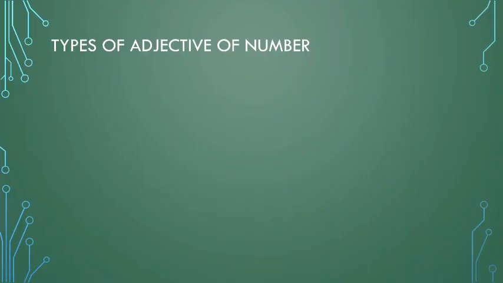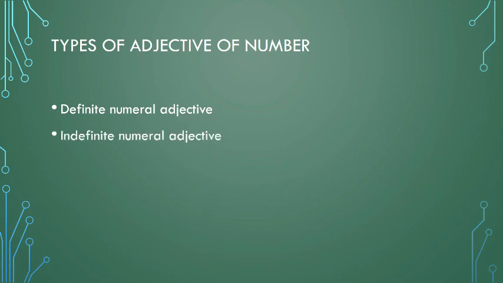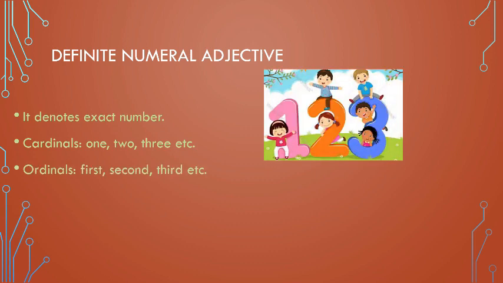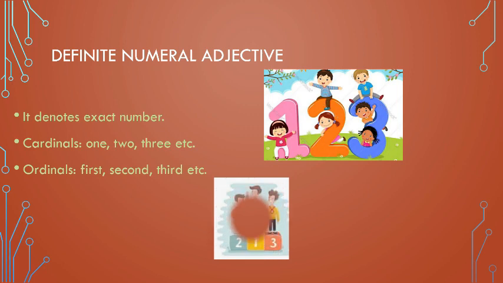Adjective of number is further divided into 3 types: definite numeral adjective, indefinite numeral adjective and distributive numeral adjective. Definite numeral adjective denotes exact number as 1, 2, 3, first, second, third. 1, 2, 3 are called cardinals. First, second, third are called ordinals. A cardinal denotes how many and an ordinal the order of things.